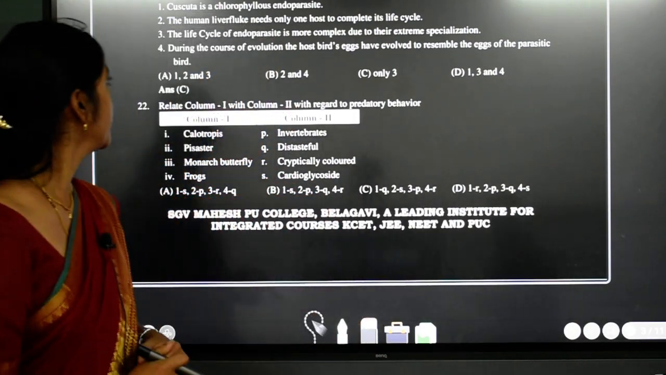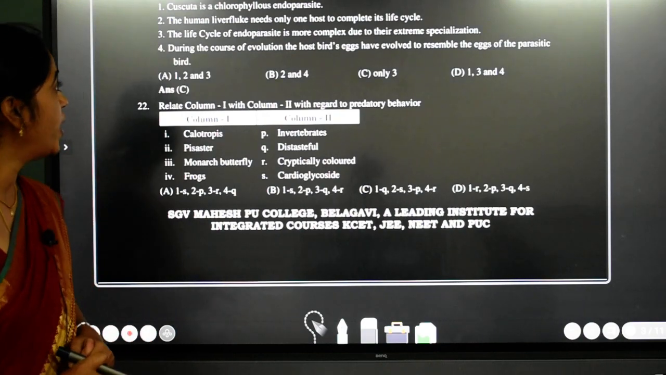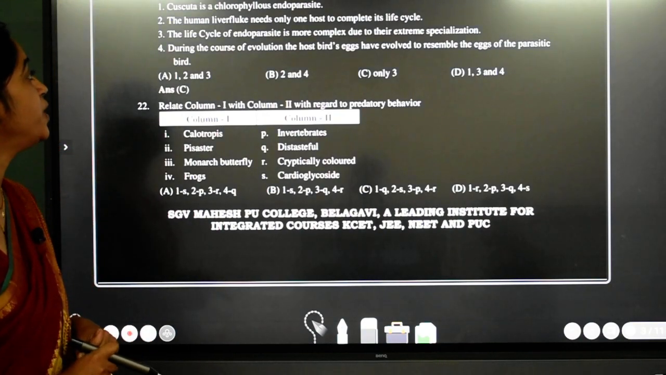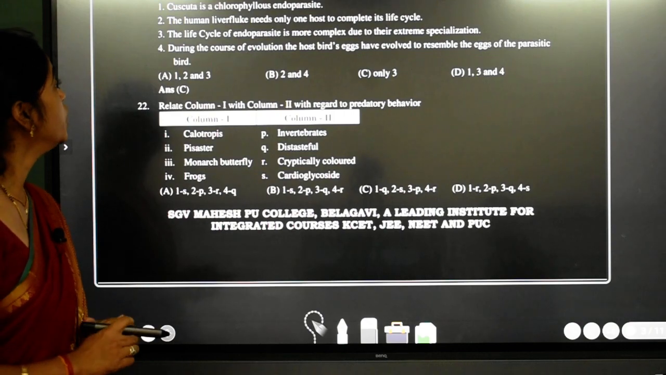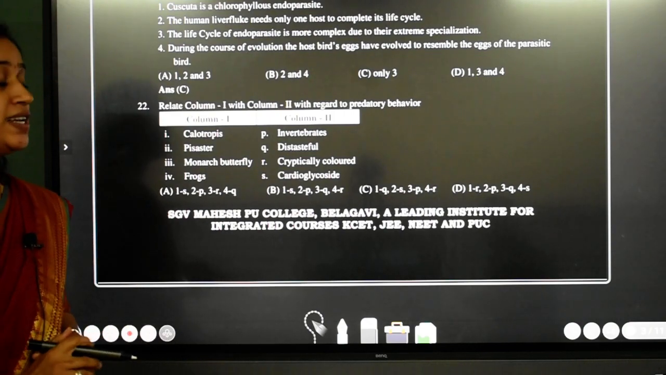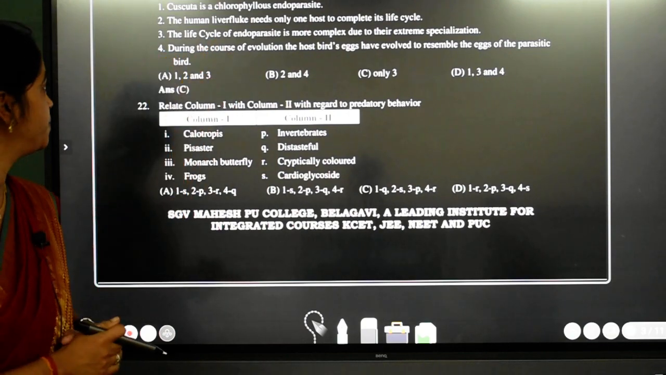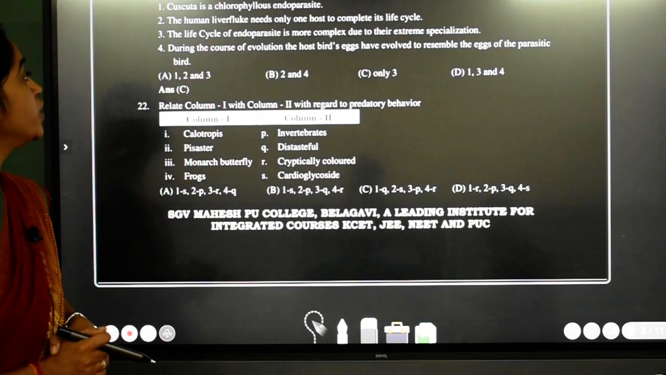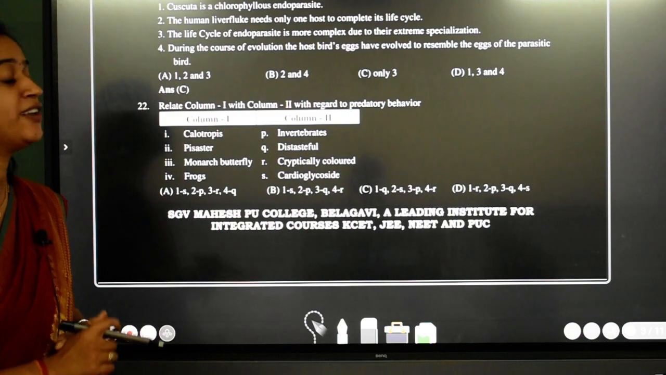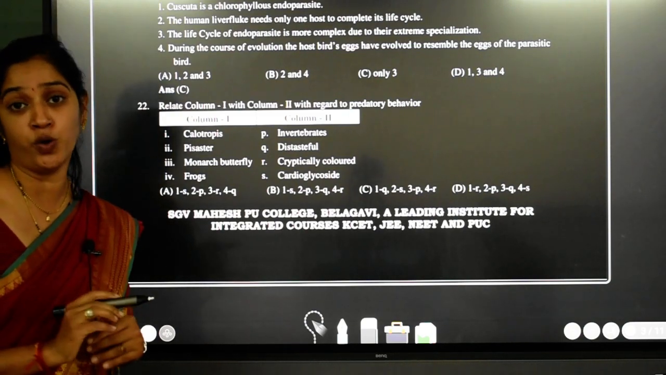Let's start with question number 21. Identify the correct statement from the following. 1. Cuscuta is a chlorophyllous endoparasite. Statement 1 is wrong because it's not an endoparasite, it is an ectoparasite. 2. The human liver fluke needs only one host to complete its life cycle. No, it requires multiple hosts.